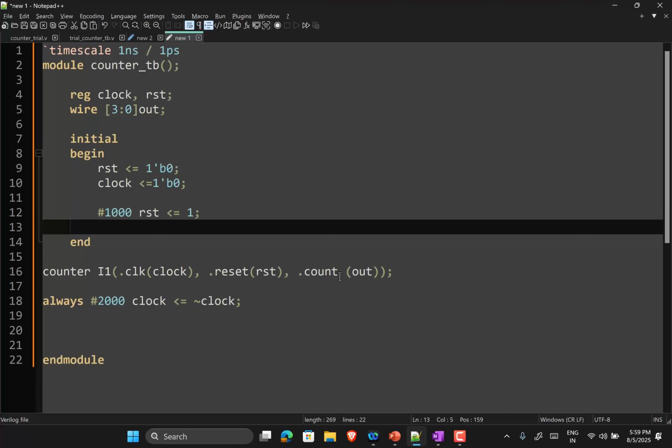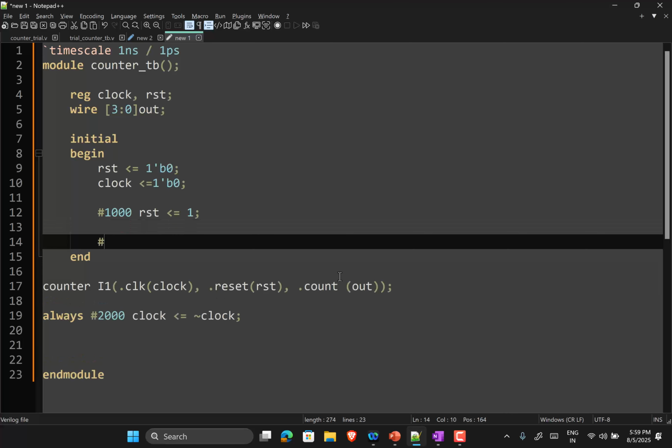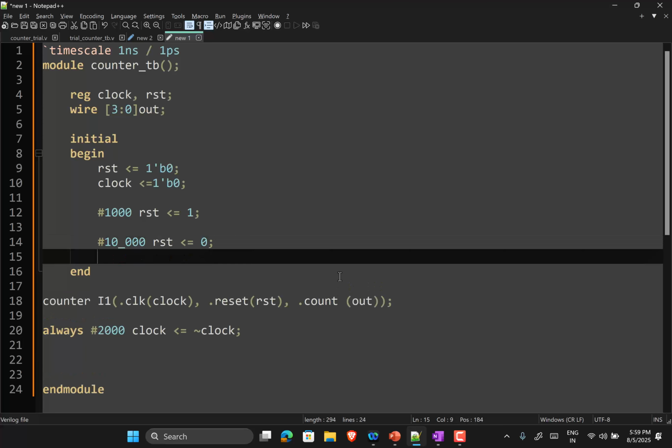Now, if you want to test it better, maybe after some 10,000 nanoseconds, you make the reset equal to 0 again. And let's say after 100 nanoseconds after that, you make the reset equal to 1. This way you can add more conditions in your initial block to check that your counter is resetting correctly after a while and then again starting from 0. Is this clear? Okay, thank you.